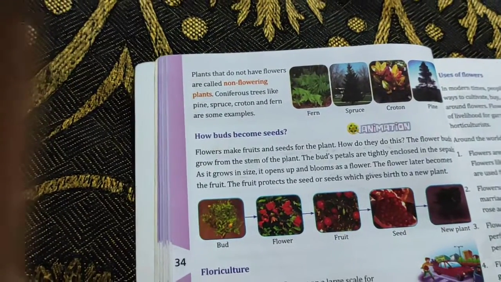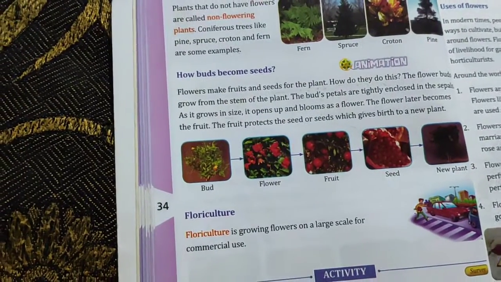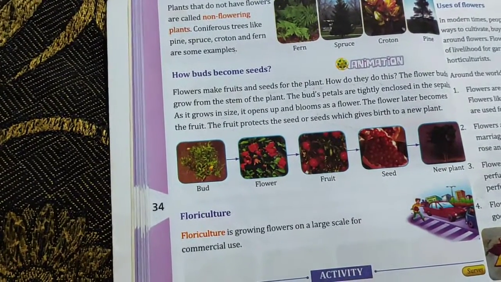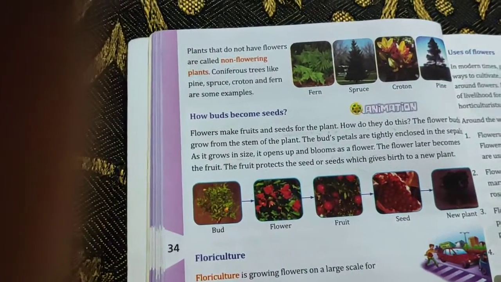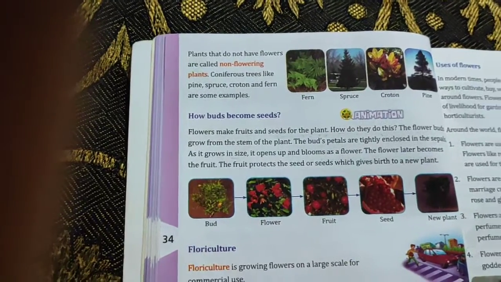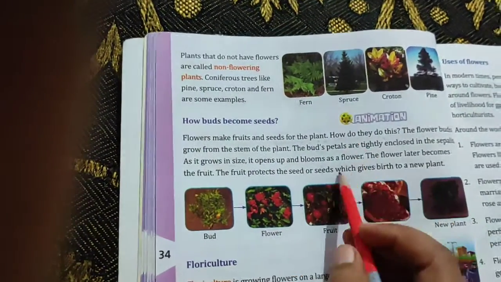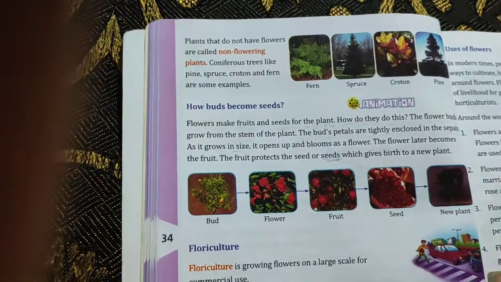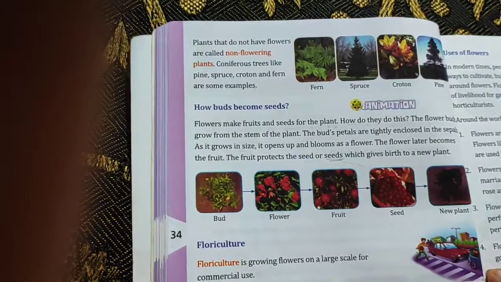to the new plant. Because if you have seen when your mama grows flowers in the garden, she uses some seeds which she distributes in the garden in the mud, and that seed becomes the plant. You might have noticed that. So the seed only helps us to grow into a new plant. Clear to everyone up to this much? I hope it is clear.